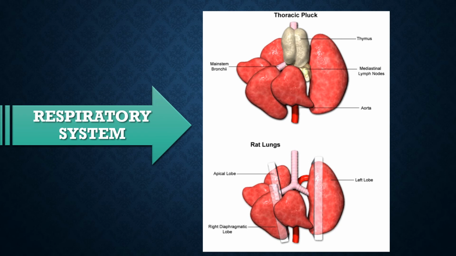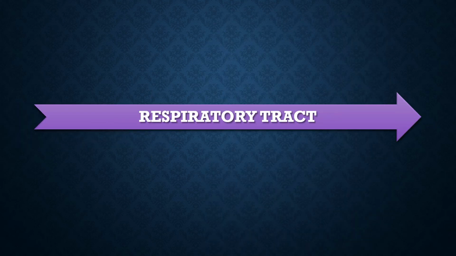The respiratory system is a system in which gases like oxygen and carbon dioxide are exchanged between the body and the surrounding atmosphere. It is divided into two parts, the respiratory tract and respiratory organs. The respiratory tract helps in the transportation of incoming air and outgoing air. It is made up of the following parts.